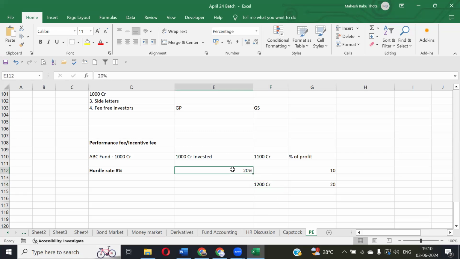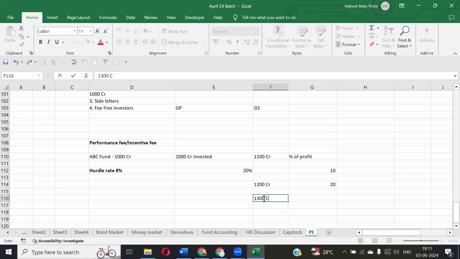We are saying that 20% is the minimum rate, the hurdle rate. Once it reaches 20% of profit, then the general partner will get an eligibility to charge the performance fees. Maybe next year, the fund has achieved 1300 crores. This time, how much profit are they achieving? 30%. So how much profit are they receiving here in this third year? They are having 300 crores profit.